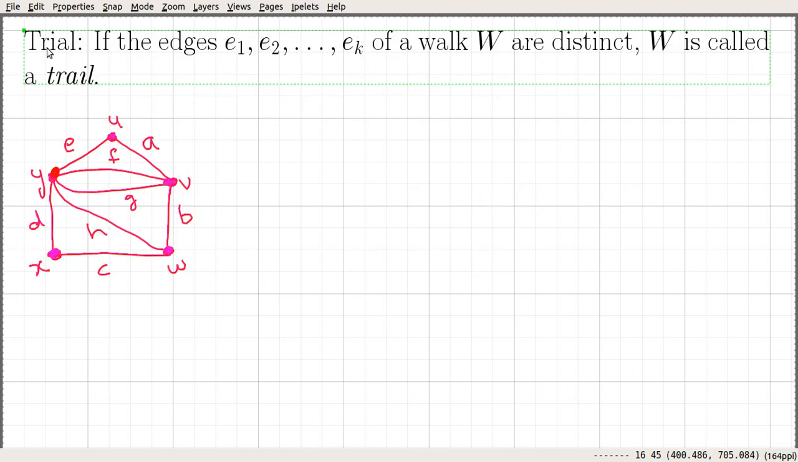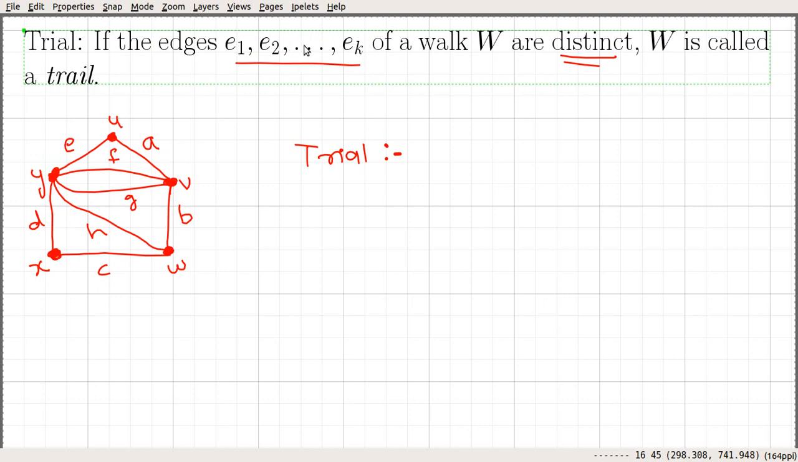So next definition, what is called a trail. If the edges of a walk are distinct, that's very important, if the edges are distinct, such a walk is called a trail. So let me give an example of a trail in this graph.